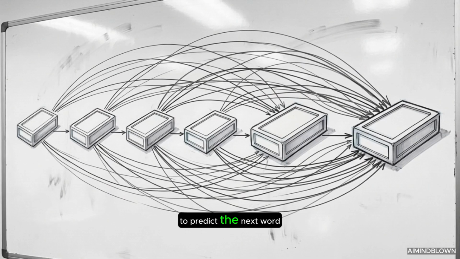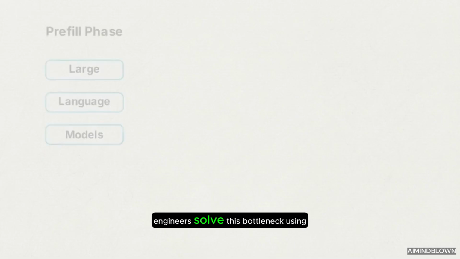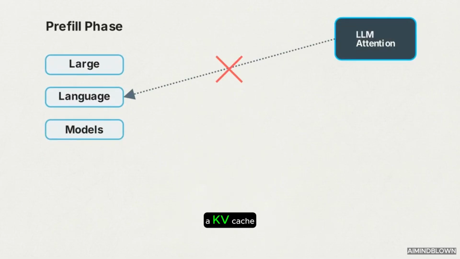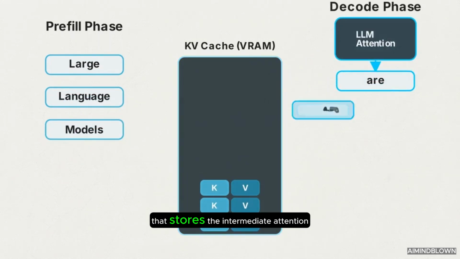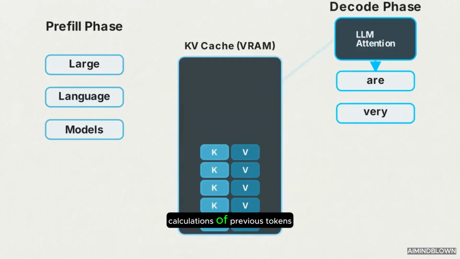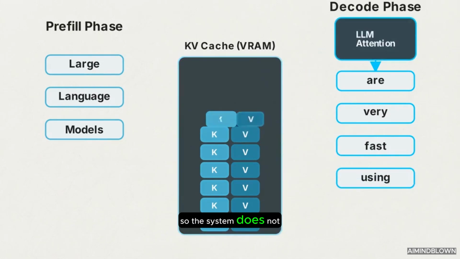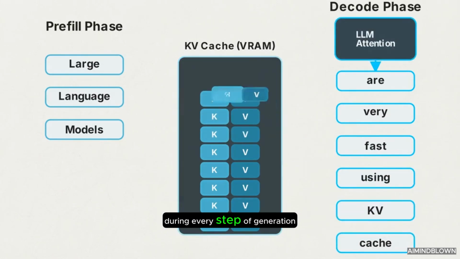To predict the next word accurately, the model must process every previous token in the growing sequence over and over again. Engineers solve this bottleneck using a KV cache. A KV cache is a memory optimization technique that stores the intermediate attention calculations of previous tokens, so the system does not have to recompute them during every step of generation.